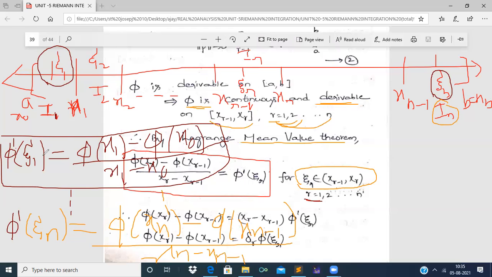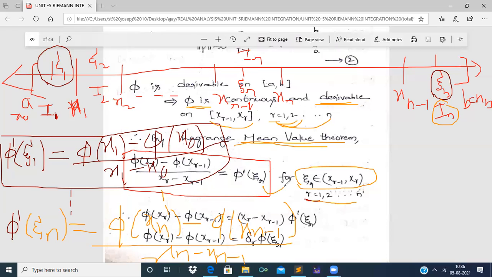So I have shown you how the conditions are satisfied by the points xi1, xi2, and so on up to xi n in every segment, right? So till now we have obtained the condition phi dash of xi r equal to phi of xr minus phi of x(r minus 1) by xr minus x(r minus 1) using Lagrange's mean value theorem, and by using the continuity and derivability of phi in the closed interval a comma b, and in turn in every segment Ir for r equal to 1, 2, 3, and so on up to n, right?